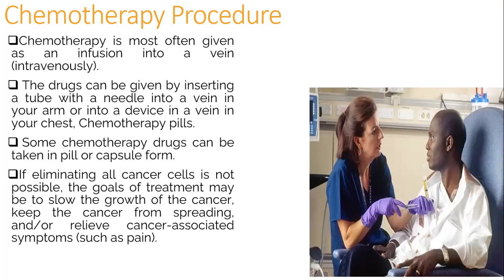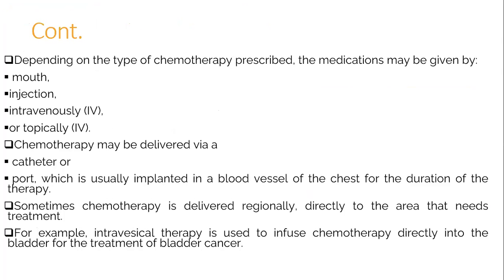What is the chemotherapy procedure? Chemotherapy is most often given as an infusion into a vein, intravenously. The drugs can be given by inserting a tube with a needle into a vein in your arm or into a device in a vein in your chest. Chemotherapy pills: some chemotherapy drugs can be taken in pill or capsule form. If eliminating all cancer cells is not possible, the goals of the treatment may be to slow the growth of the cancer, keep the cancer from spreading, and relieve cancer-associated symptoms such as pain.